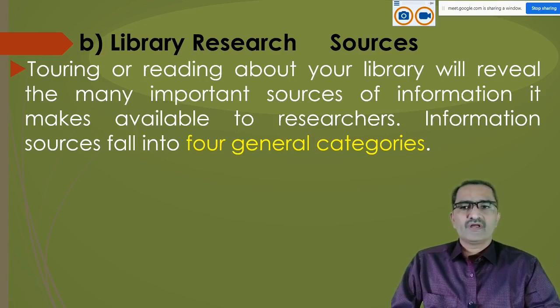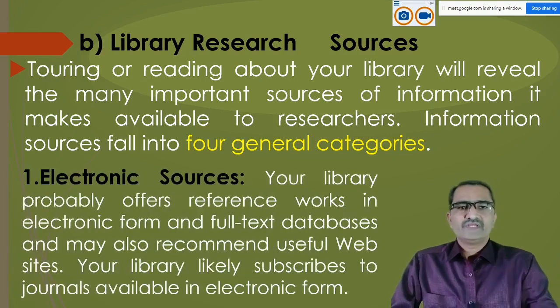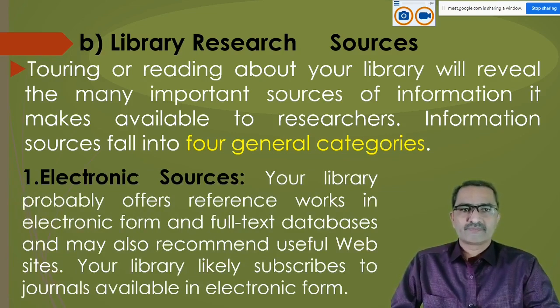Of course, there are several things which can be found when you visit the physical library, and then you can find that there are various kinds of sources and resources available in the library. Here I tried to divide them into four general categories. First is electronic sources. First we will try to understand what electronic sources are, then we will move to the second, third and fourth sources.